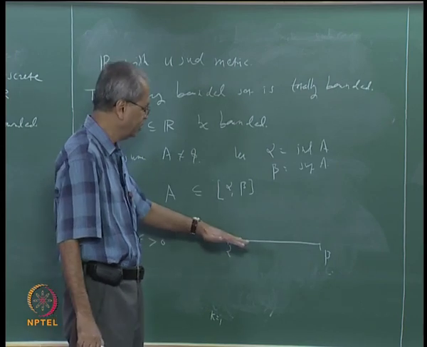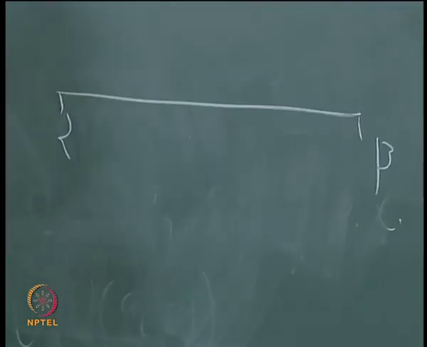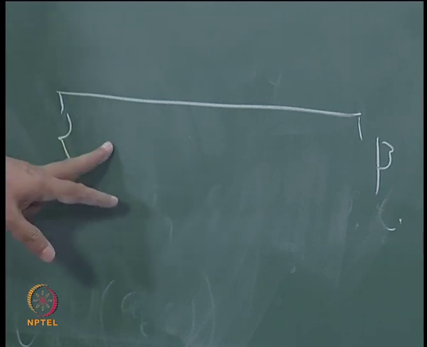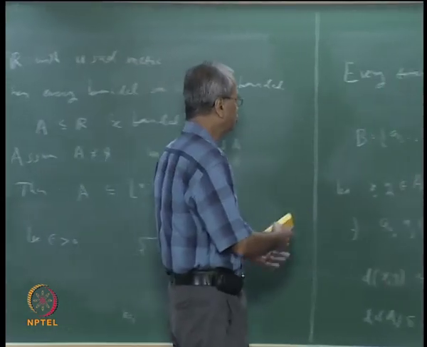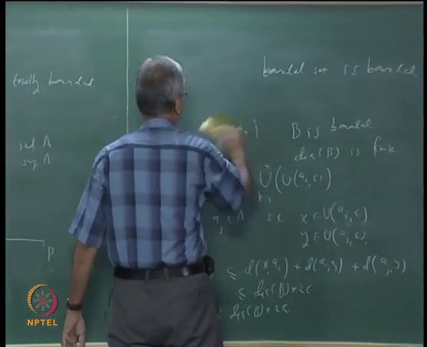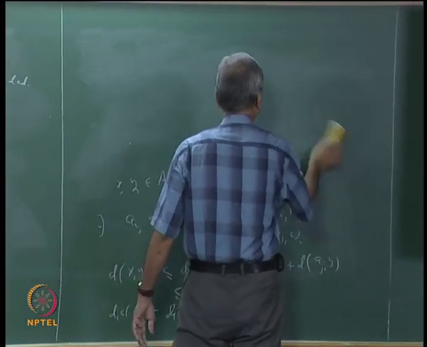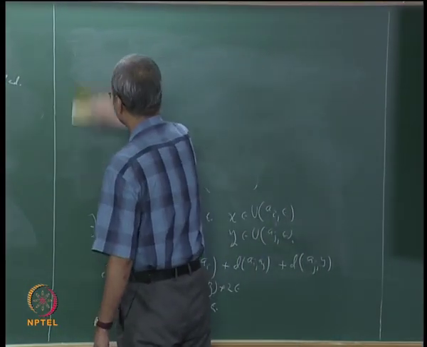In fact, let me also say one more thing here, and we will come back to this. Those two things I shall give to you as exercises.